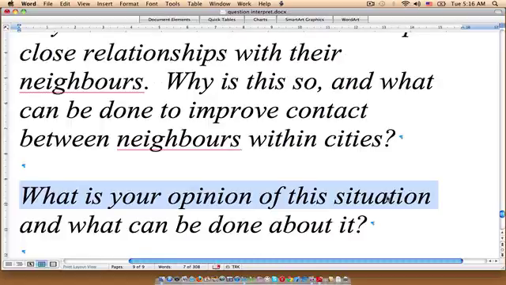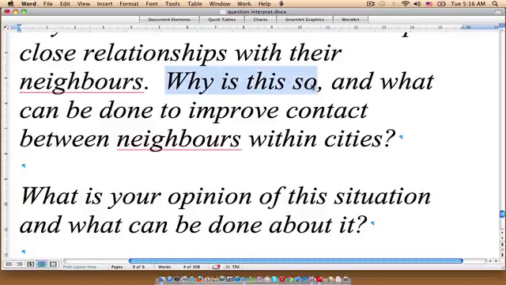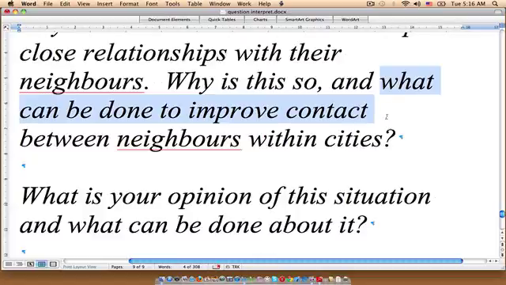That doesn't make any sense. If I think something is wrong, that's just the opinion that I have. I don't have to prove it; it doesn't make any sense to provide evidence for an opinion. So I hope I'm making myself clear here. These two questions are different in nature, which means that the response that we would have to share would also be different in nature. Now the second question we're given is what can be done to improve contact between neighbors within cities? And here we have what can be done about it.